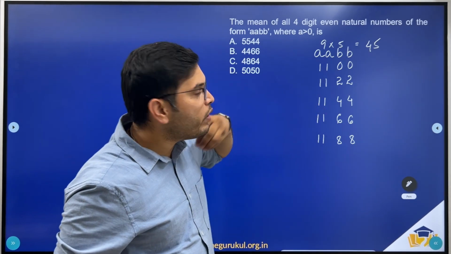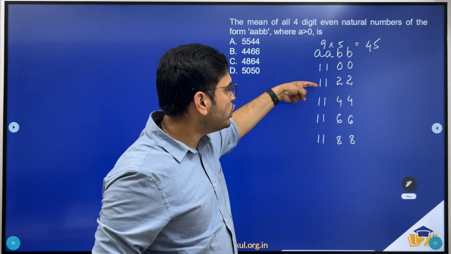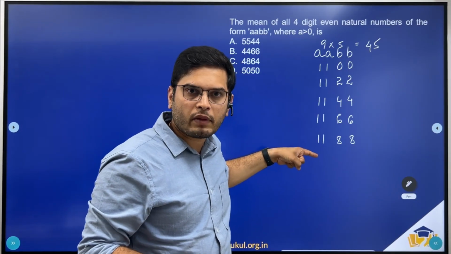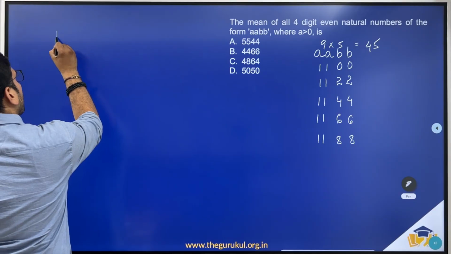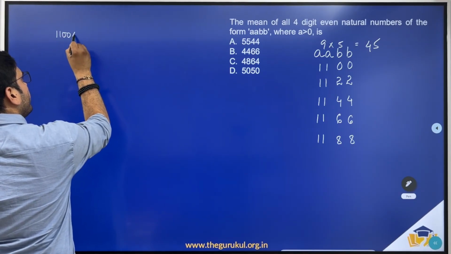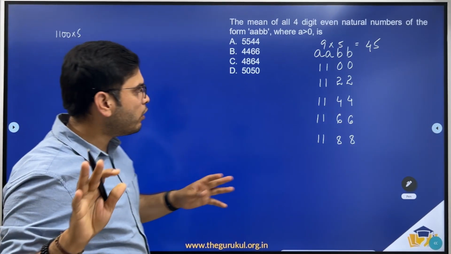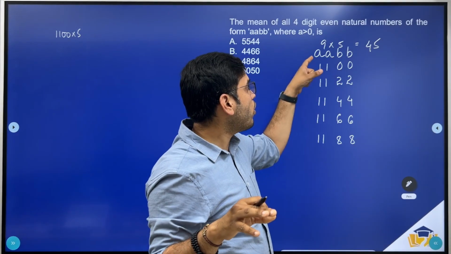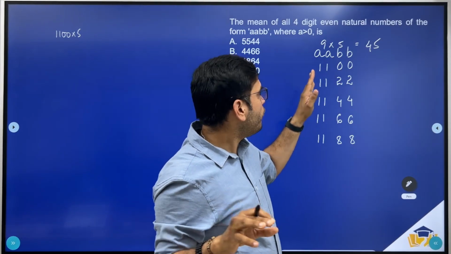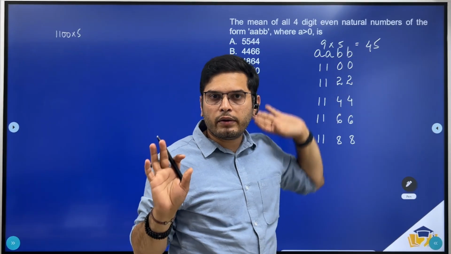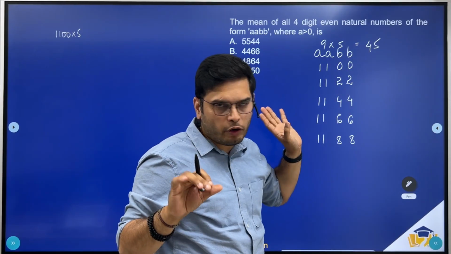So how many times do we have 1100 repeating? 1, 2, 3, 4, 5. So I'll be writing 1100 into 5. As of now, I'm only concentrating on finding the sum of the thousands term and hundreds term only.